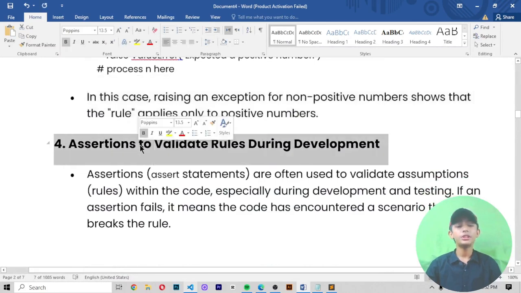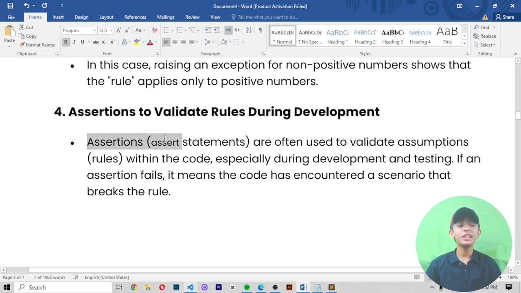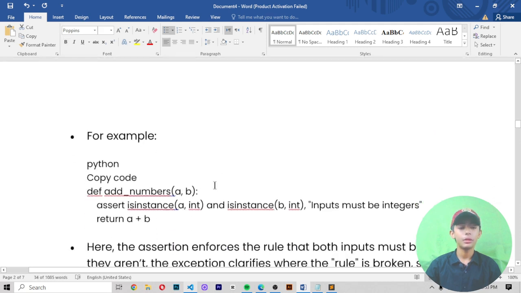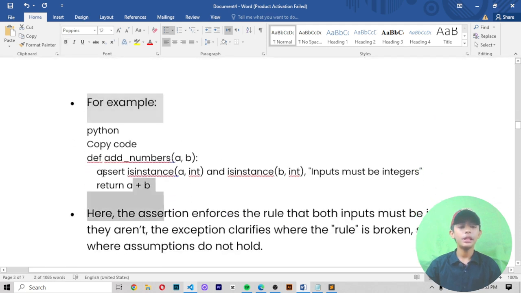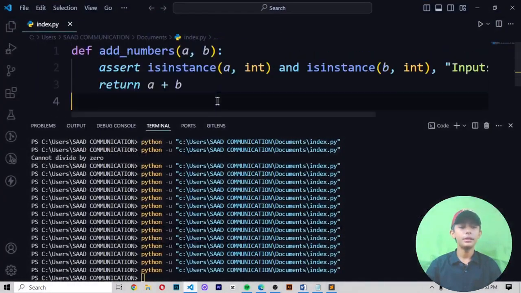Number 4 is assertions to validate rules during development. Assertion means assert statements are often used to validate assumptions and rules within the code, especially during development and testing. If an assertion fails, it means the code has encountered a scenario that breaks a rule. For example, this is one example here, you can see it. Copy it and paste it.